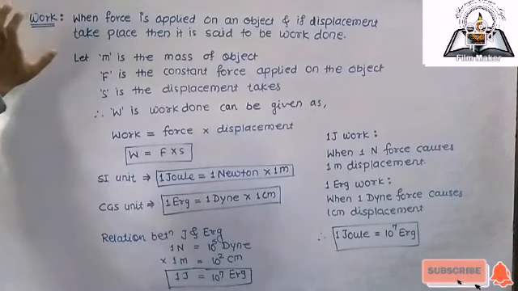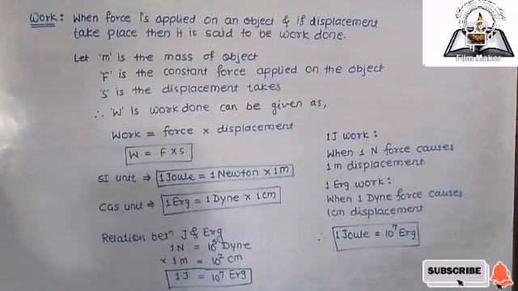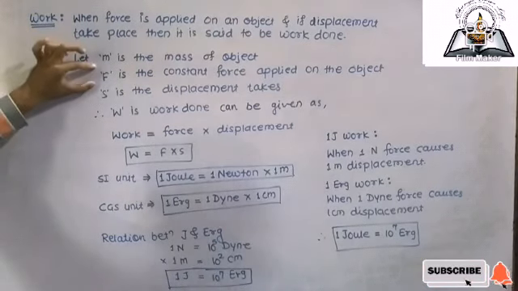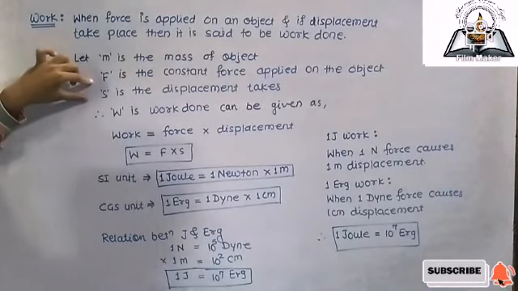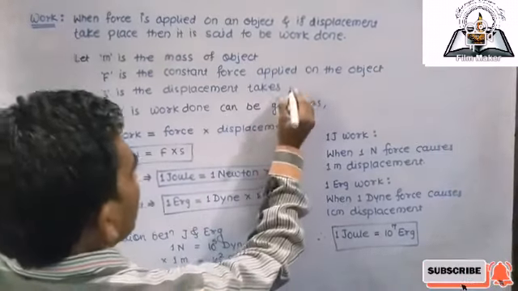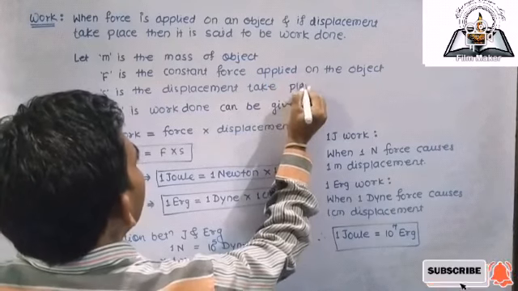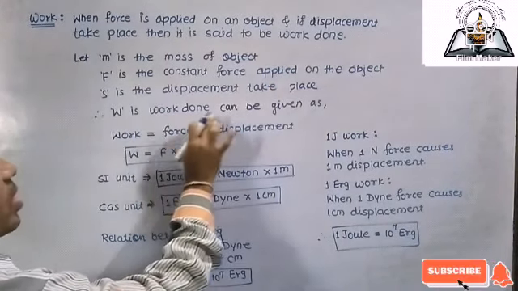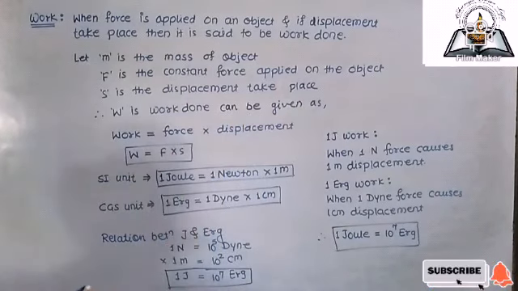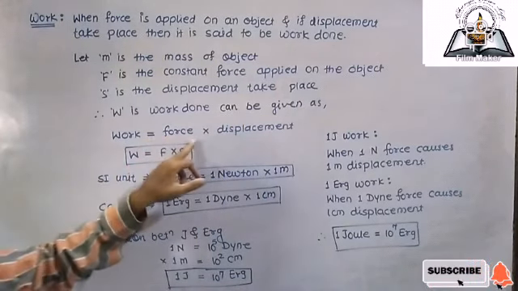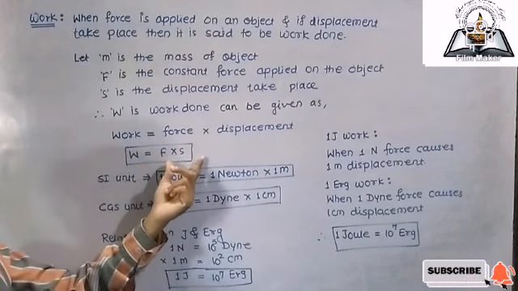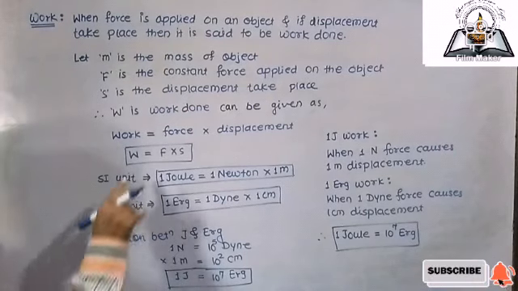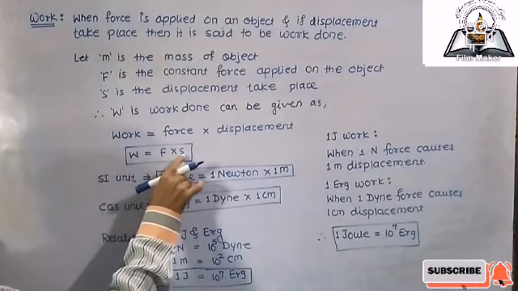Right? So let m be the mass of an object. We considered the mass of the object as m. A constant force F is applied, and after the force is applied, if a displacement of s takes place, then work done W can be written as work done equal to force into displacement. So W for work done, F for force and displacement, that is s. So work done is nothing but W is equal to F into s.